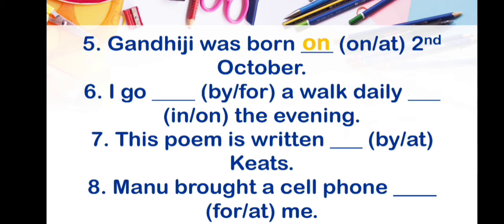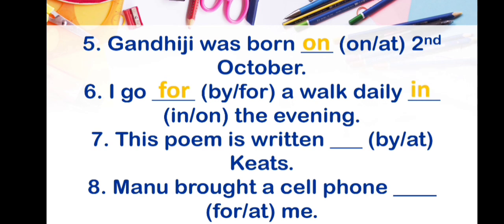The next sentence is I go dash a walk daily dash the evening. For the first blank, two options are given, by or for. Here we are talking about a walk, so we will use for. So the sentence is I go for a walk daily. With evening, as I told you in the previous slide, we will use in. And the answer is I go for a walk daily in the evening.